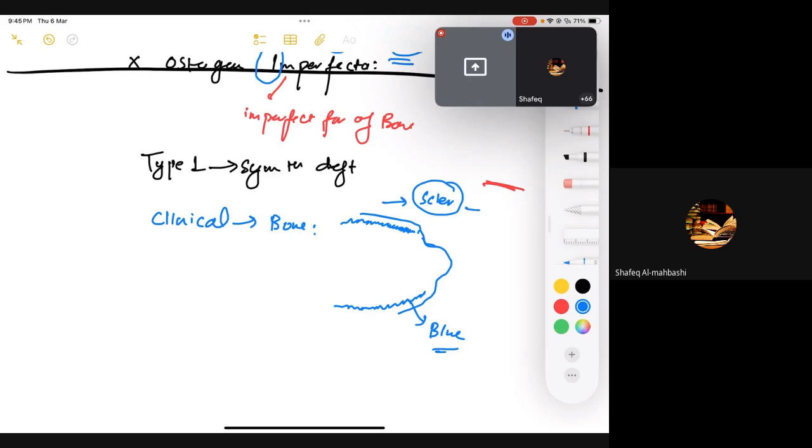So the sclera also needs type 1 collagen. In osteogenesis imperfecta, we are going to have problems with type 1 collagen, so there would also be problems with the sclera. The sclera would become very thin. And once the sclera becomes thin, what happens? The choroid is going to be visible, and it is blue in nature because of the veins. Veins contain deoxygenated blood, and deoxygenated blood is blue in color, right? Blue baby syndrome, remember. So can I say that in osteogenesis imperfecta, we are going to have blue sclera?